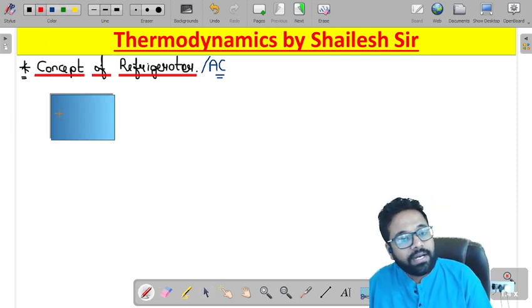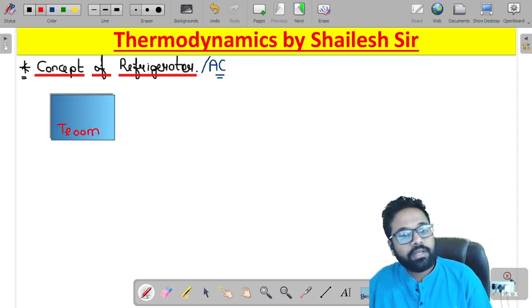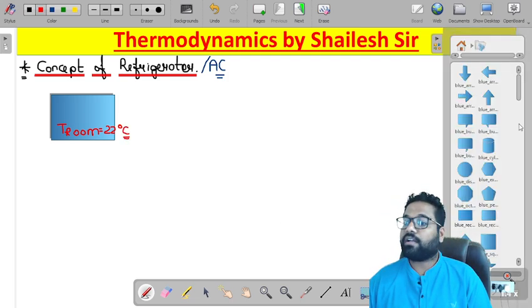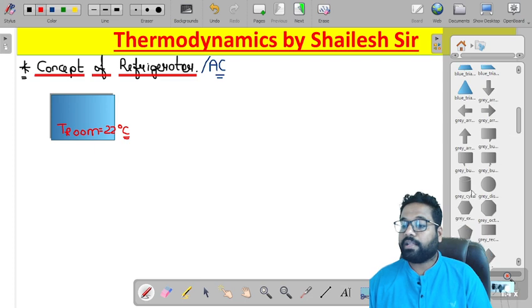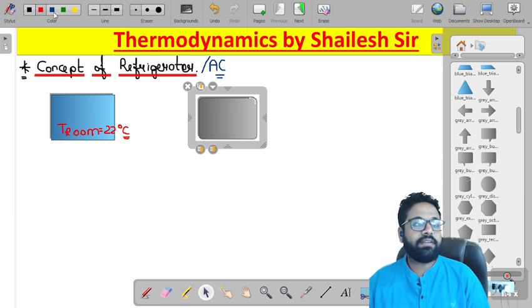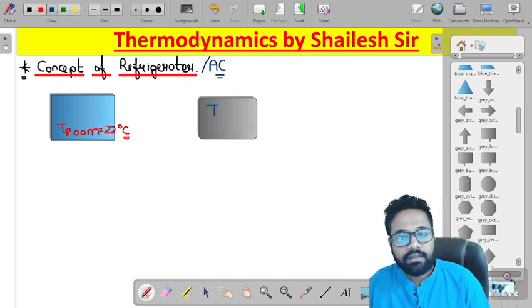So let's say we have an air conditioner which is required to maintain the room temperature at 22 degrees centigrade. How many degrees centigrade? 22 degrees centigrade. And let's say our surrounding is at a comparatively higher temperature. Let's say the surrounding temperature, T surrounding, is 40 degrees centigrade.